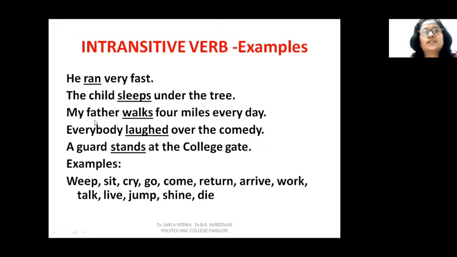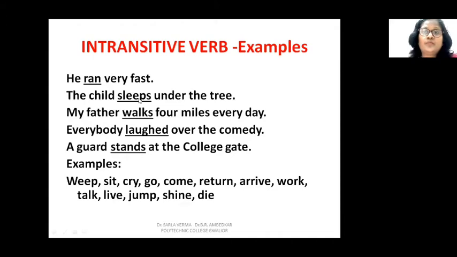Intransitive verbs, I can give you some examples. You can read. He ran very fast. Let us see. Ask this verb ran. Ran what? You don't get an answer. Ran whom? You don't get an answer. The child sleeps under the tree. Sleeps what? No answer.